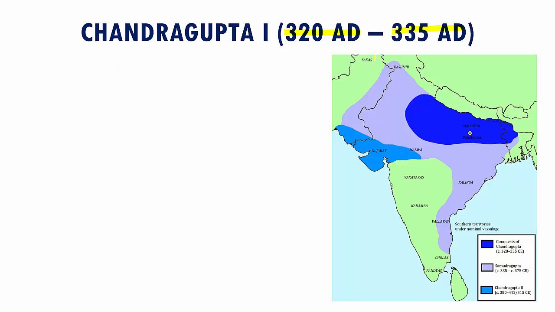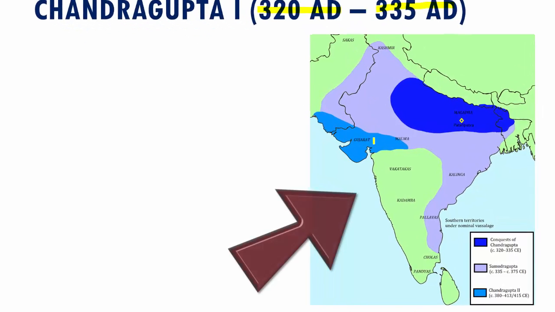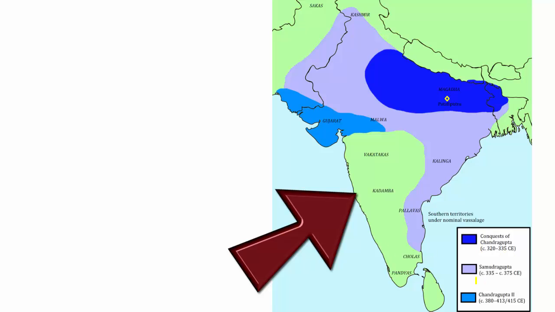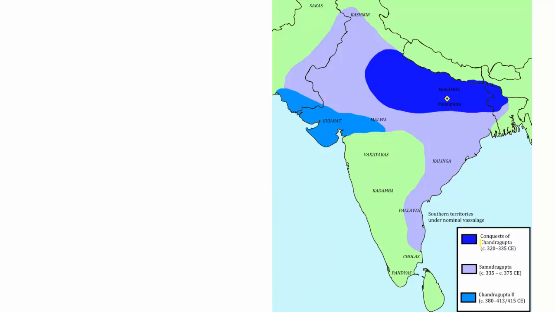Before we get into Chandragupta I, we will just take a quick look at this image here. It talks about three very significant rulers of the Gupta period and their conquests. Chandragupta I, whom we'll be talking about now, conquered the dark blue region. After him, we had his successor Samudragupta, who extended his reign to all of these light blue regions. And finally, we had the third most important ruler, Chandragupta II, where you can see that he further extended the kingdom.